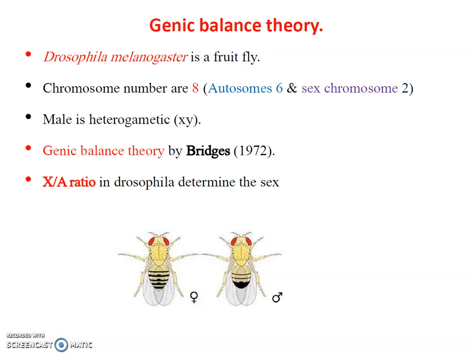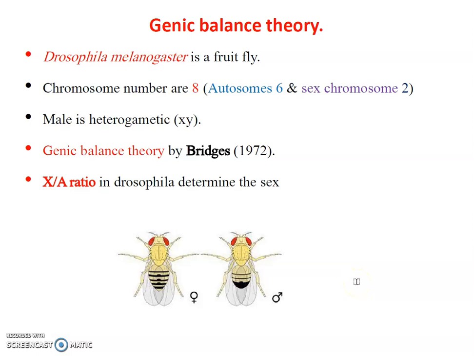In this video, I am going to explain about genic balance theory. Genic balance theory was conducted on Drosophila melanogaster fruit fly. This is the Drosophila melanogaster fruit fly. This is the female and this is the male. Male and female are identified by their abdominal bands.